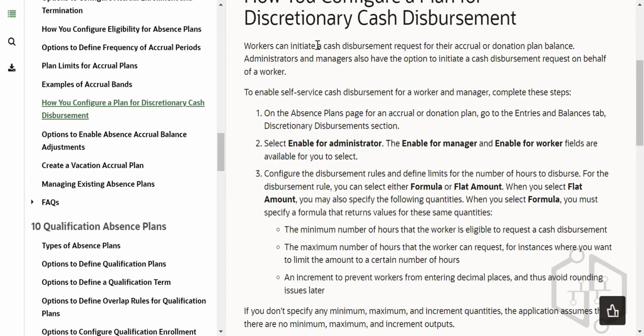That means workers can initiate a cash disbursement request for the approval of donation plans. Administrators can initiate a cash disbursement on behalf of the worker. So when you are talking about disbursement rule, you have to enable for managers, enable for workers, and that is to configure the disbursement rule and define limits for the number of hours to disburse.